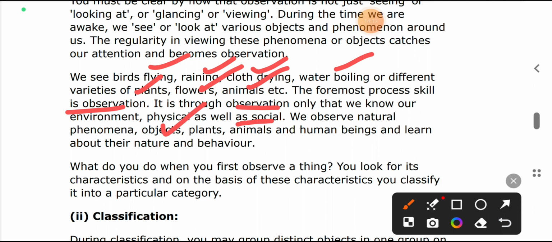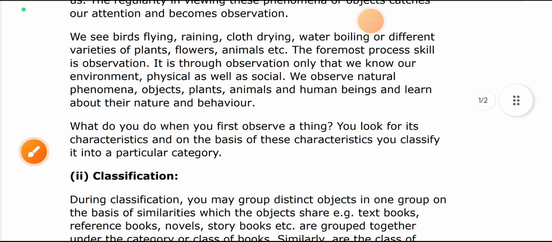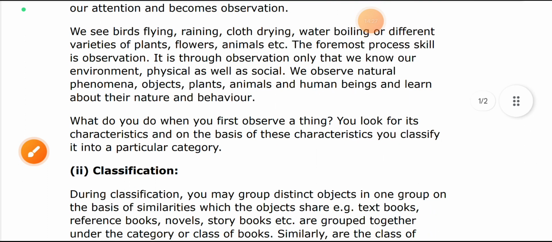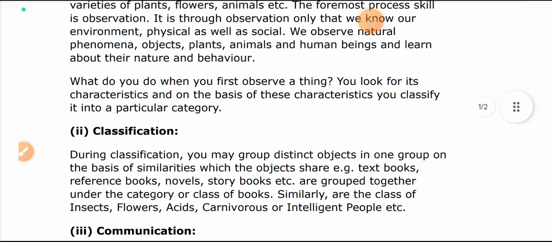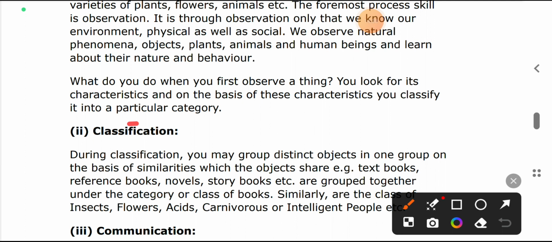And object, if you are looking at an object, plant, animal, or human being, and learning about their nature and their behavior, what do you do when you first observe things? You look first for its characteristics, and on the basis of these characteristics you classify it into a particular category.